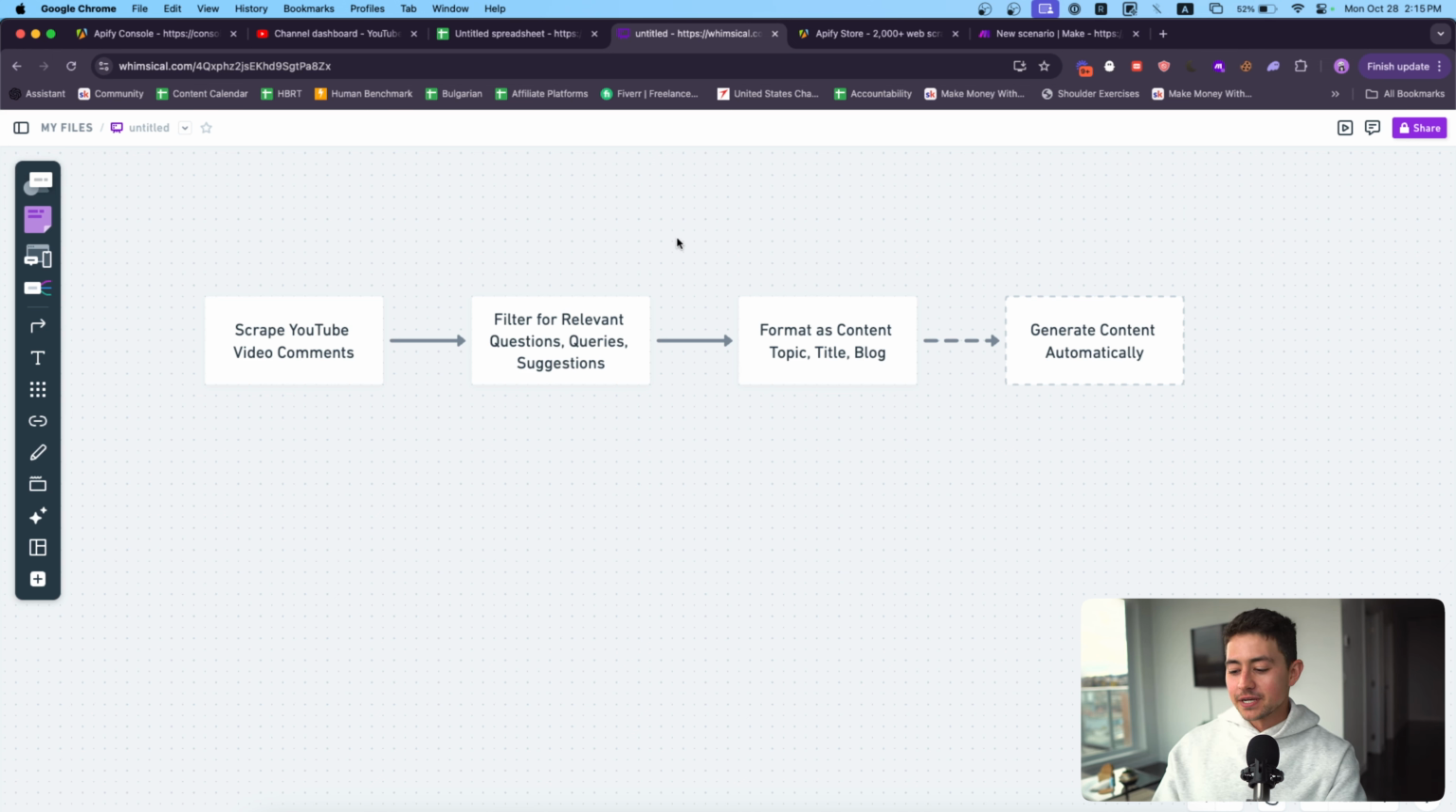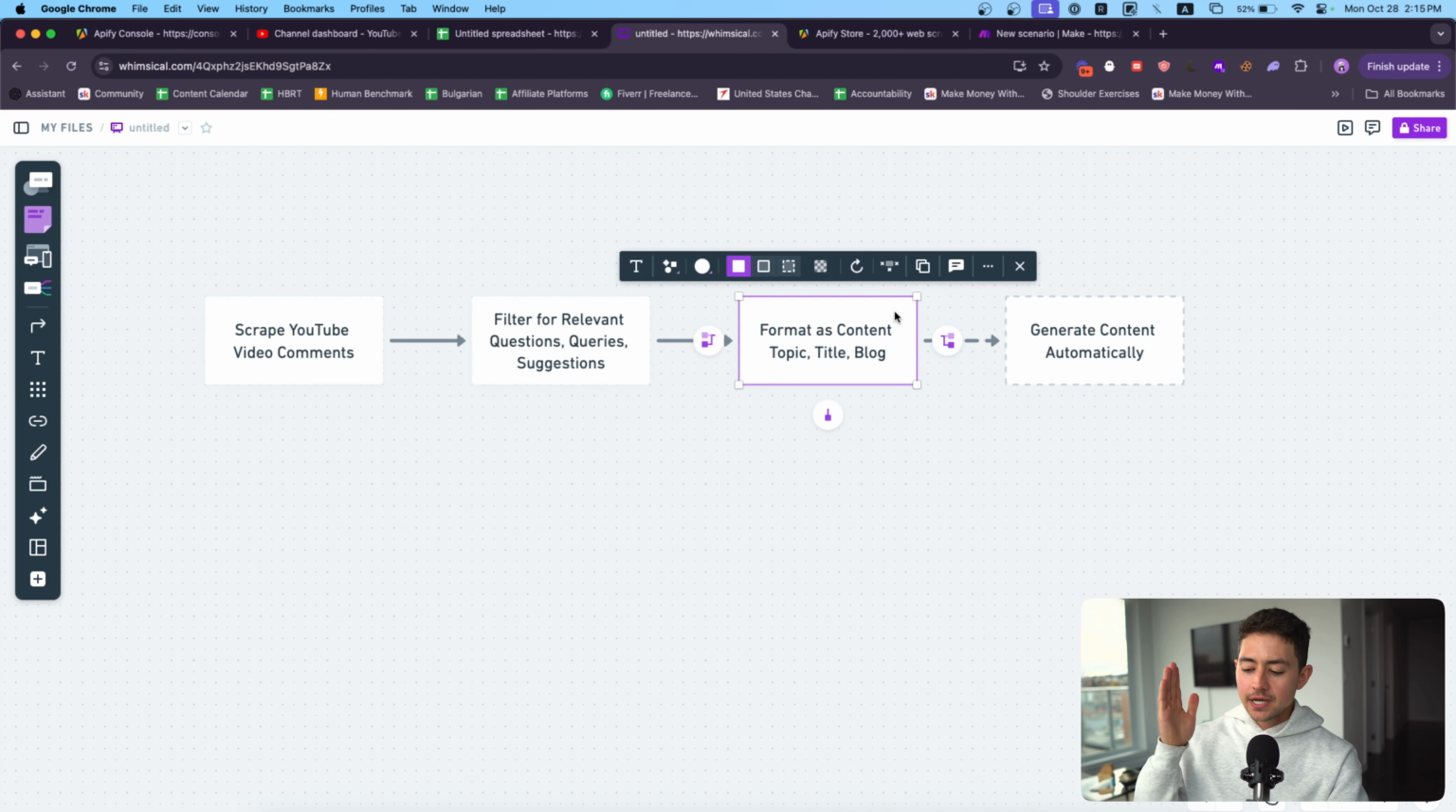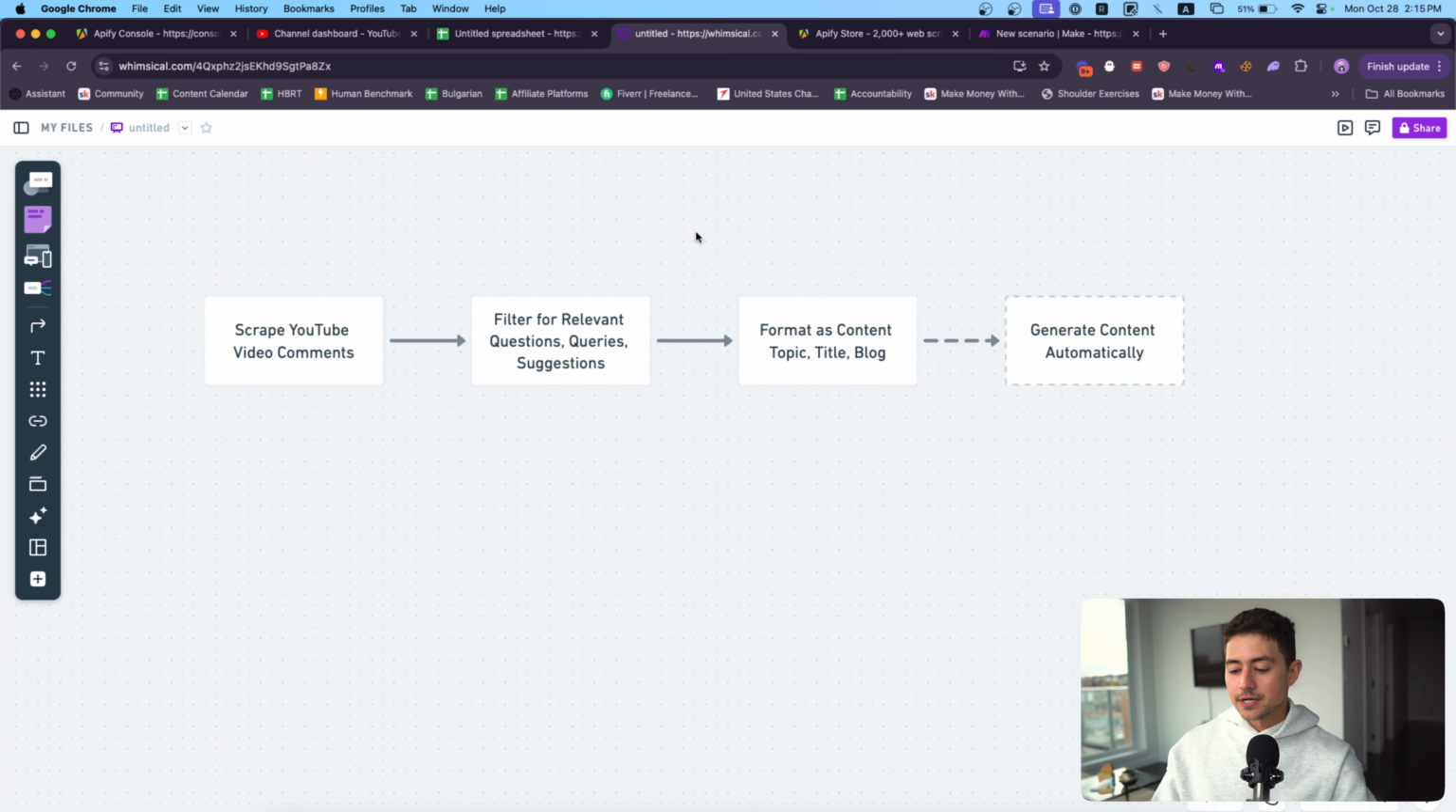For now, I'm going to be looking to basically do the first three steps. I'm going to stop right at the end there because this is a system that I'm actually using for myself. And I'm going to show you guys how I'm going to use it for myself too.